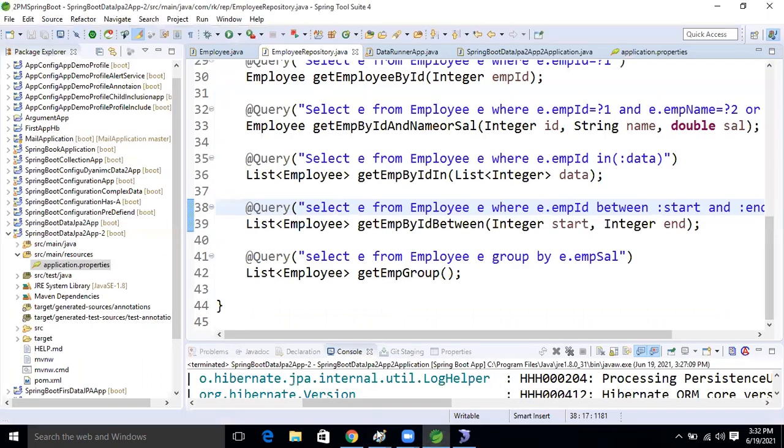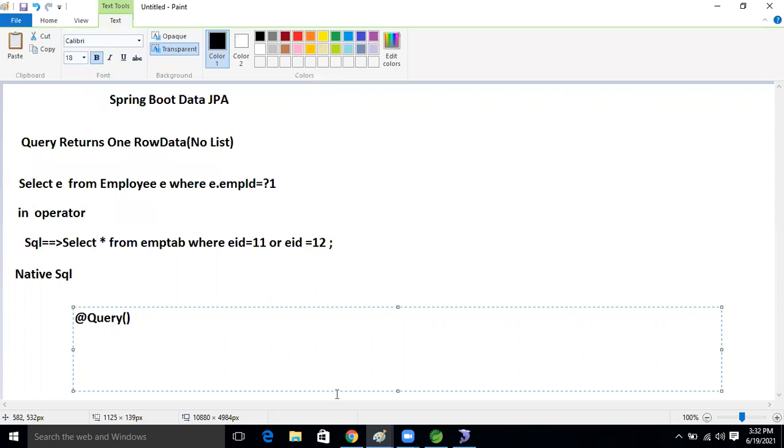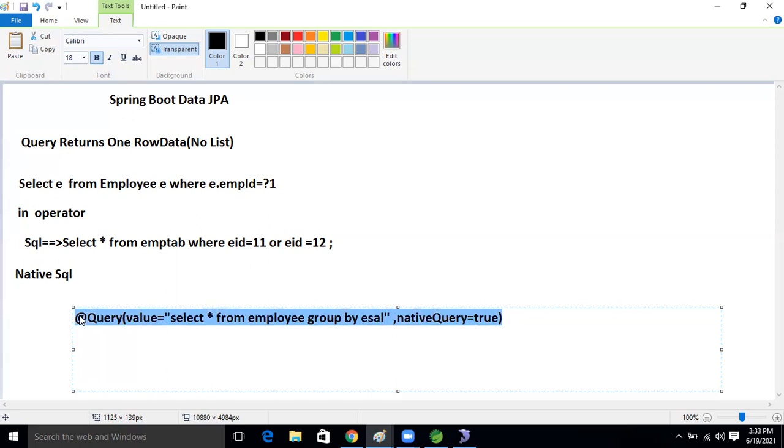So here what will we do now? Inside that query, we will take the value attribute and pass the same query. After that, by default the query annotation will not accept this native query. So what we will do now is set nativeQuery equal to true. We will make it true. Then what will happen now? Our application will start to work. Okay guys, then our application will start to work.